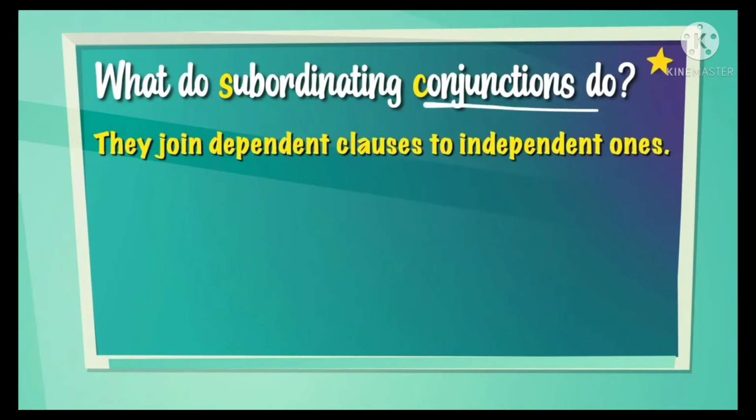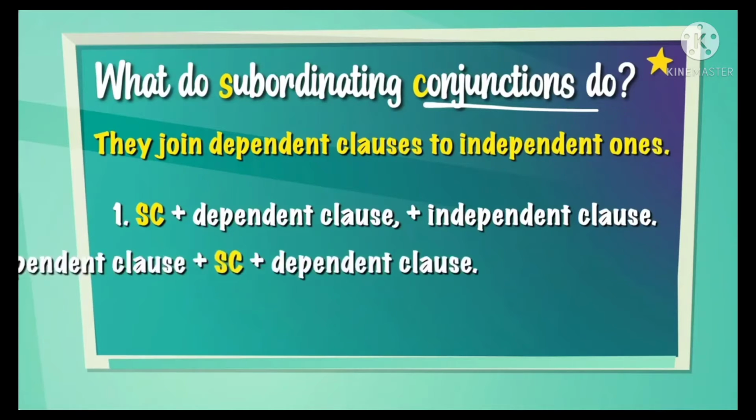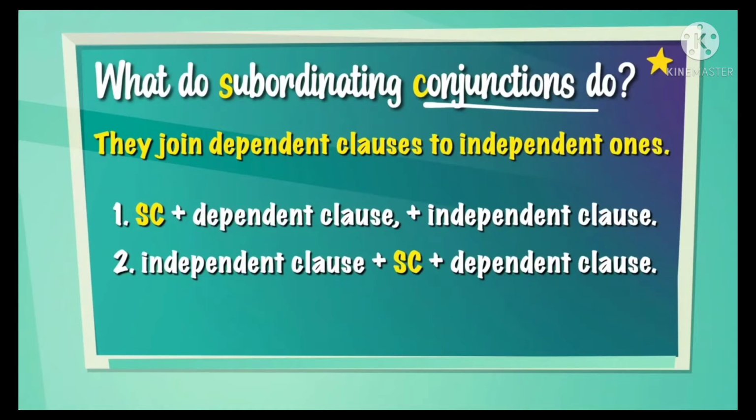They join dependent clauses to independent ones. So, for example, a subordinating conjunction plus dependent clause, comma, plus independent clause. Or it could be independent clause plus subordinating conjunction plus dependent clause. Please notice that the subordinating conjunction goes before the dependent clause.